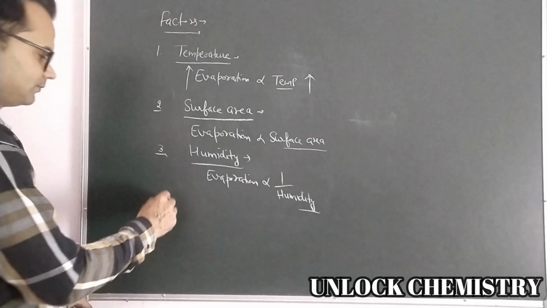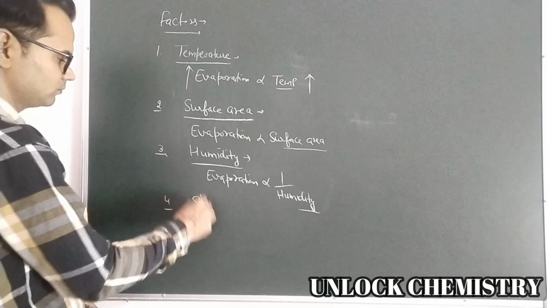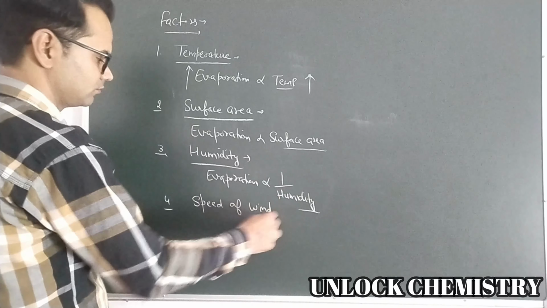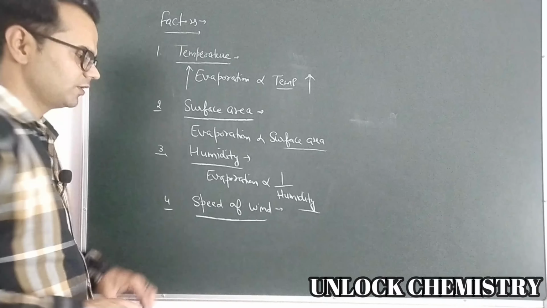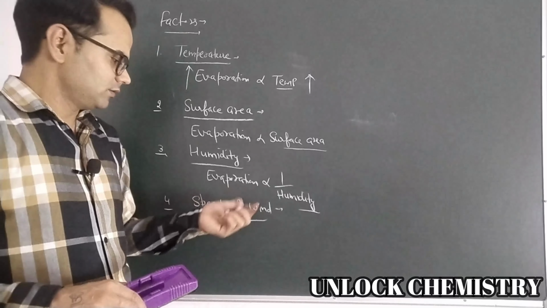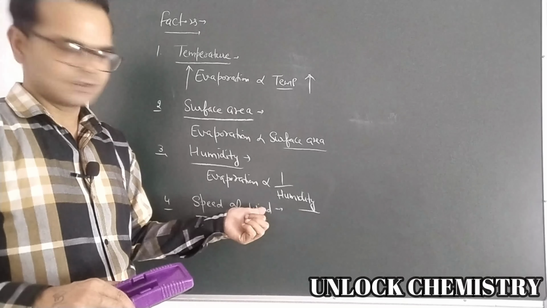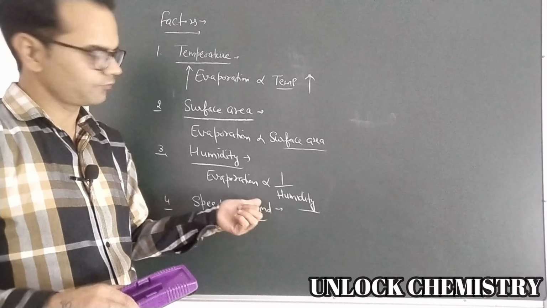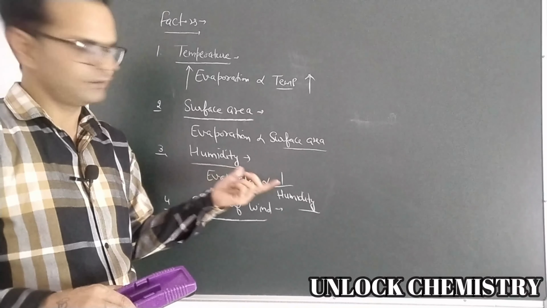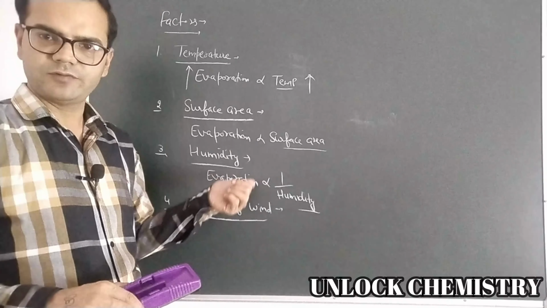Factor number 4 is speed of wind. It is quite an easy factor. If speed of wind is higher, liquid particles will increase their kinetic energy more easily, and evaporation will take place at a faster rate.